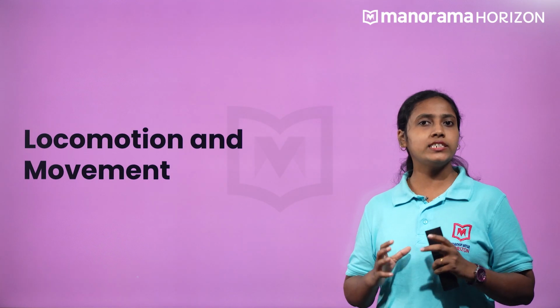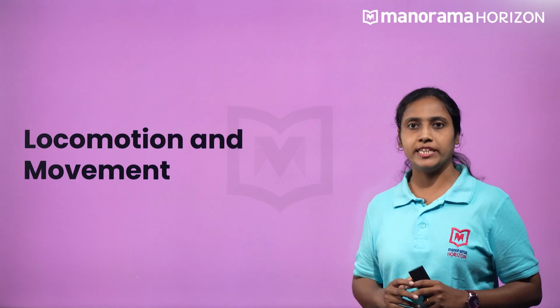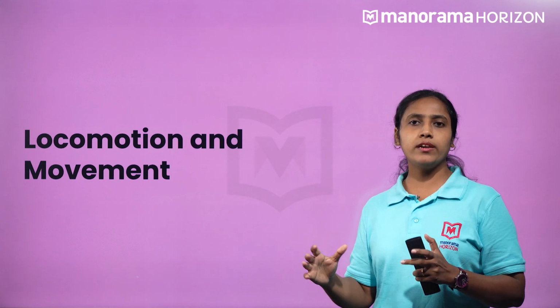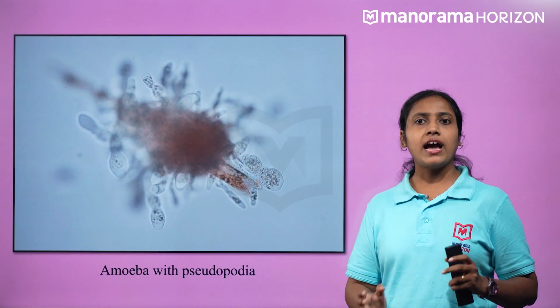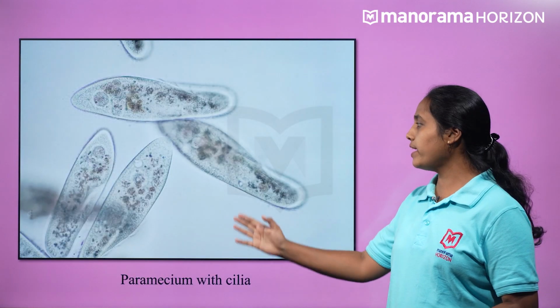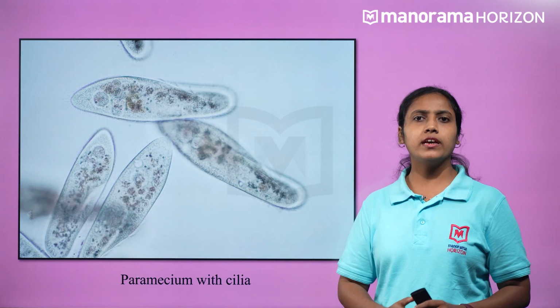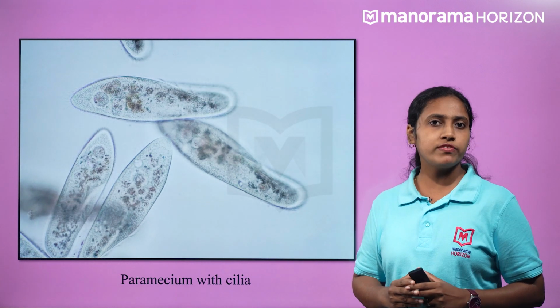Movement is a characteristic feature of living beings. We can see movement at the cellular and organ level and the movement of the entire body. Can you list some of these?